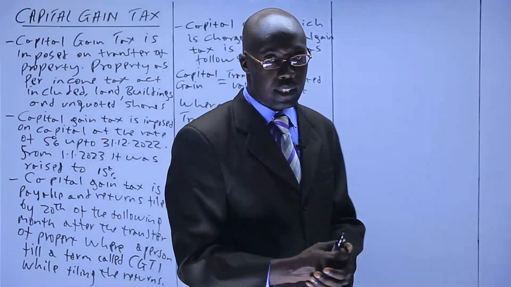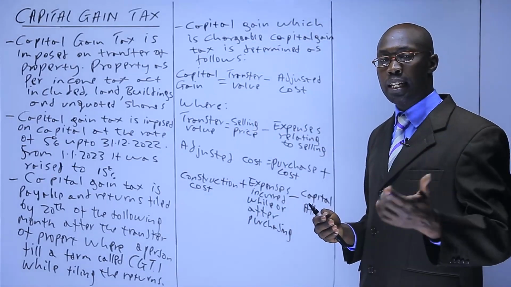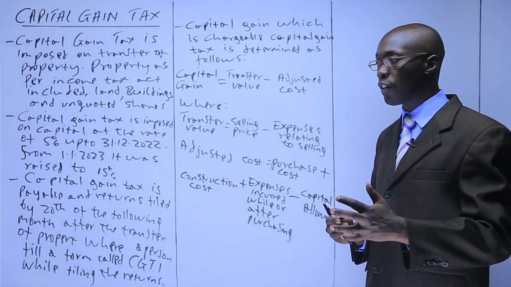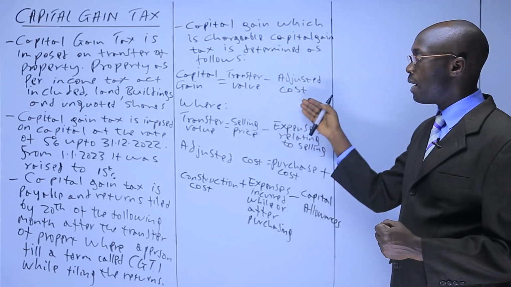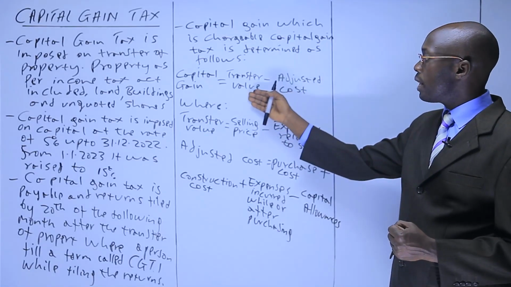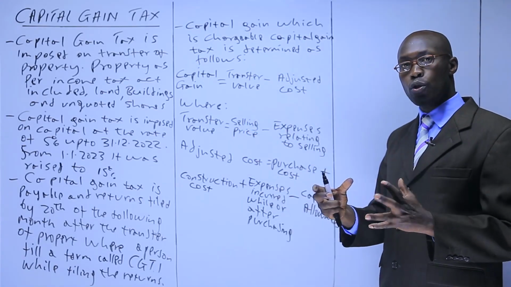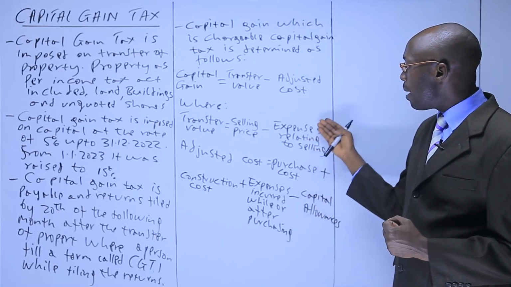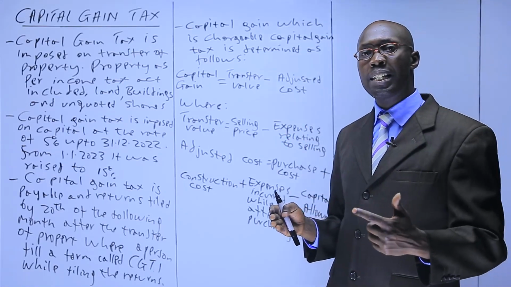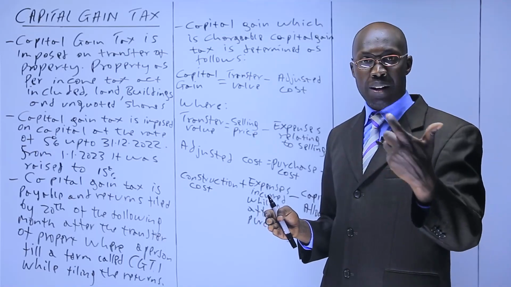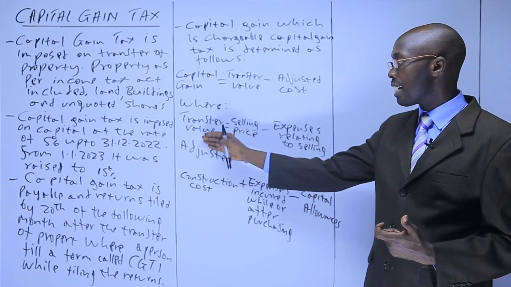So what we are saying is this, that to get the gain, the one that we charge tax at the rates we have talked about, either 5% or 15%, you take the transfer value of the property and you minus the adjusted cost. How do you get the transfer value? Transfer value is the selling price of the property, the amount you get when you sell the property. You minus expenses relating to selling. When you are selling, you may incur expenses like advertising, brokerage fee. Remove them from the selling price you have collected. You get the transfer value.